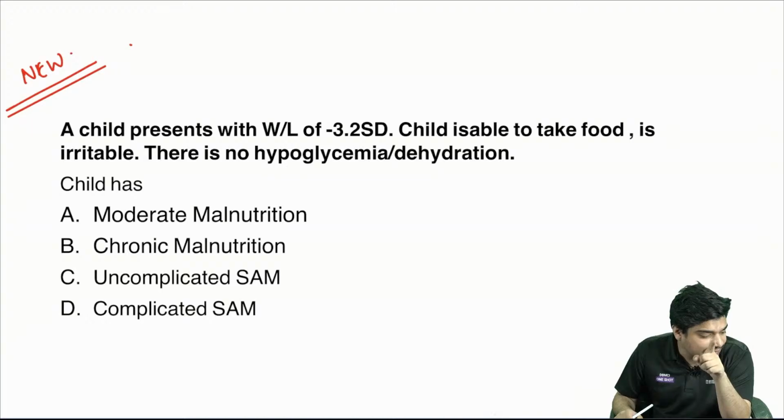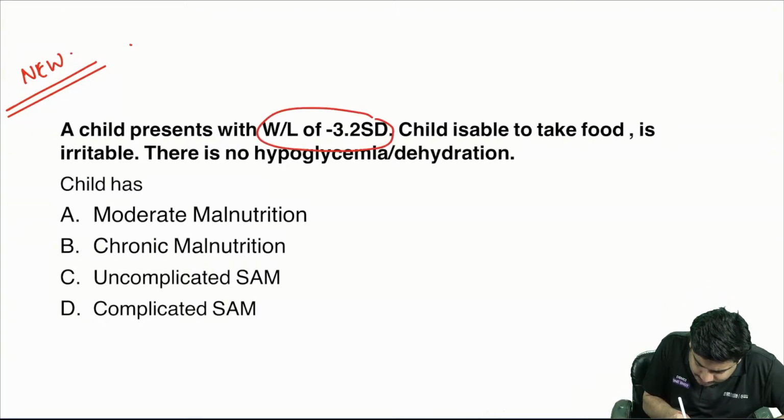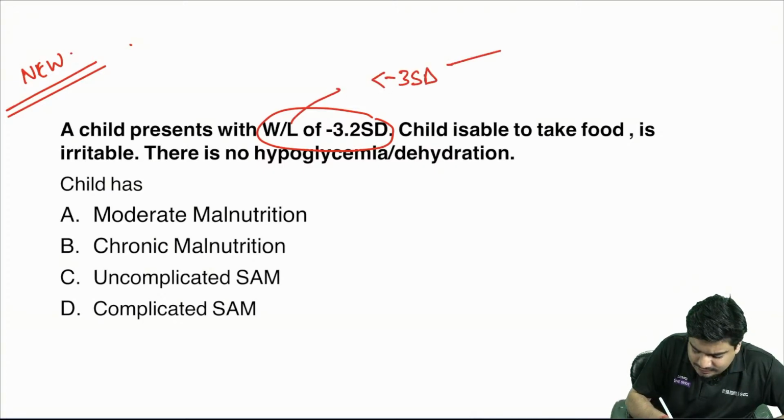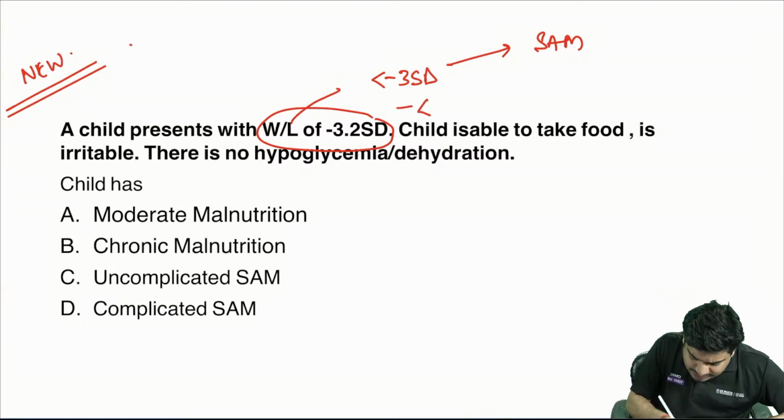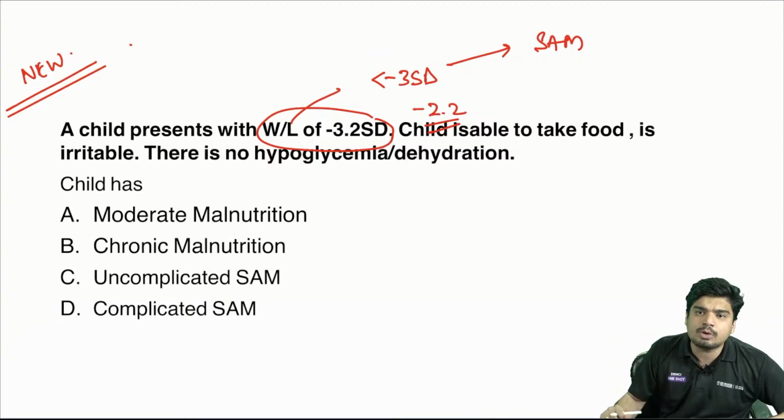Exactly. Not D, Krishna, Karishma, it is not going to be D. C. Weight for length is minus 3.2. Weight for length is less than minus 3 standard deviation. It is SAM. It automatically becomes SAM. It is not moderate. Moderate would have been if it was, let's say, minus 2.2. Minus 3 means severe acute malnutrition.